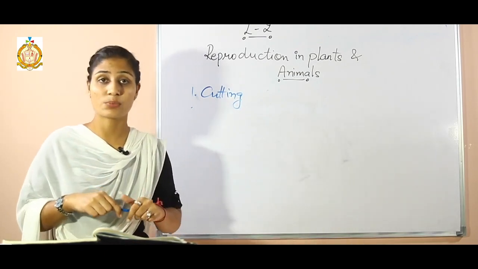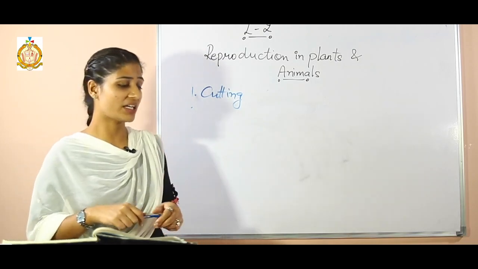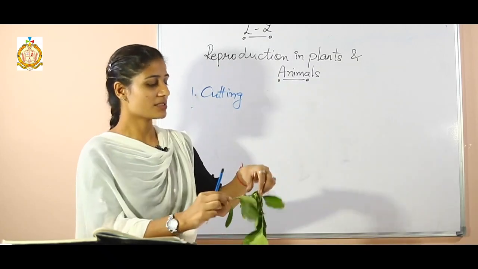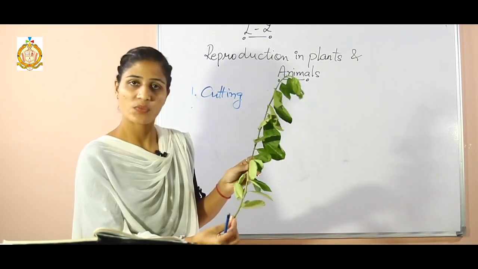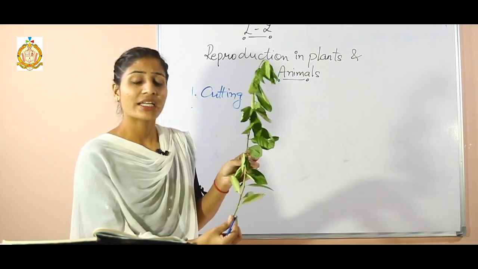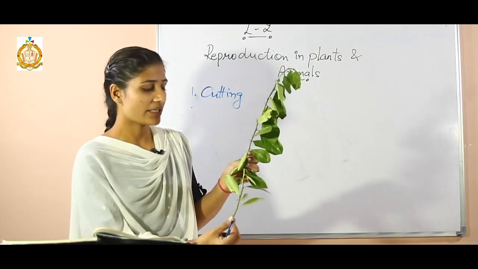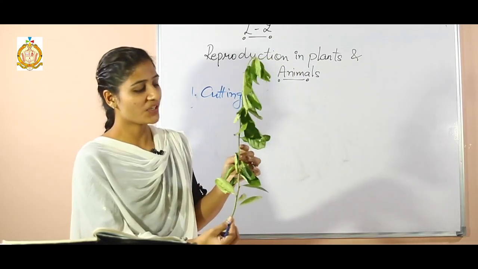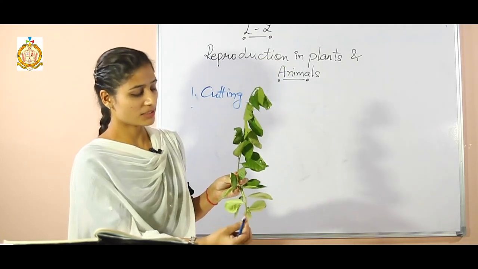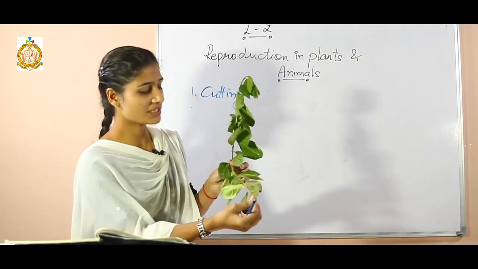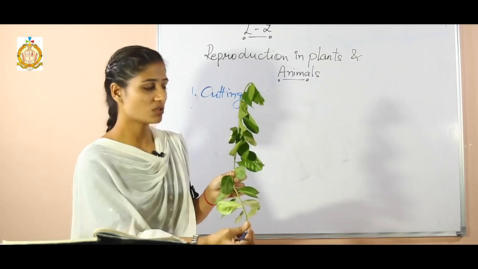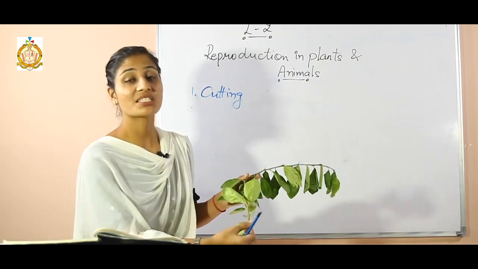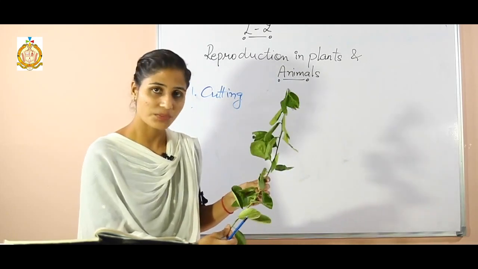Next one is the layering process or layering method. Now what do we mean by the layering method? I'll show you one plant. This is the stem of a lemon. In the layering process, we are not removing the stem of the plant, but we are submerging this stem, or any growing stem of the plant, under the soil, but we are not separating it from the tree.